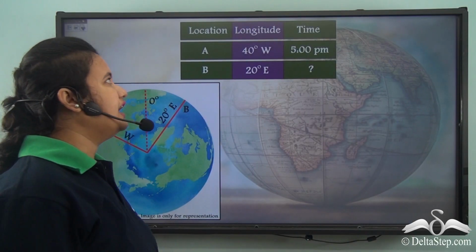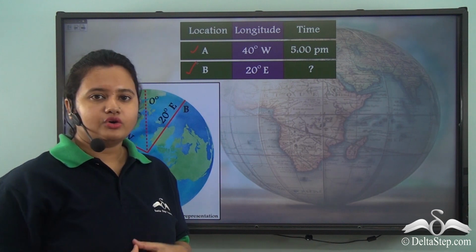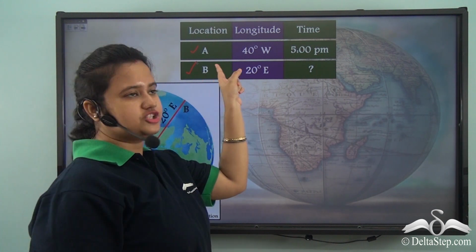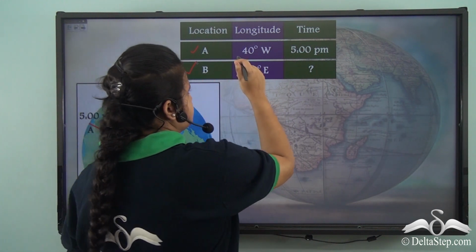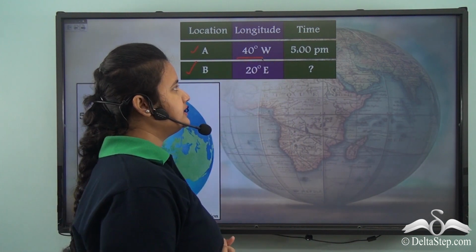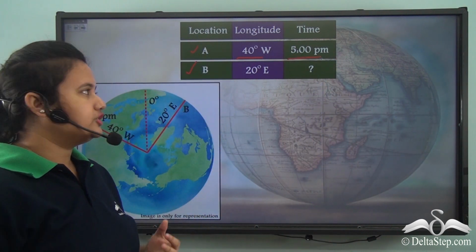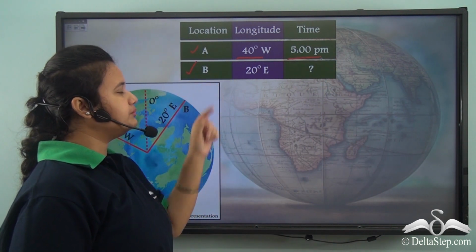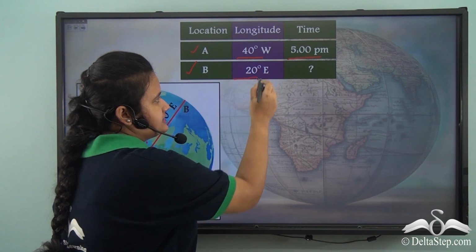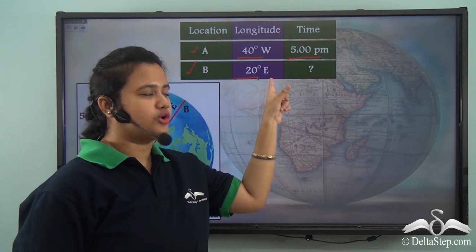Now, here we have two locations A and B. The longitude passing through location A is 40 degree west, and the time corresponding to this longitude is 5 PM. Again, the longitude passing through location B is 20 degree east, but we don't know the time corresponding to this longitude.